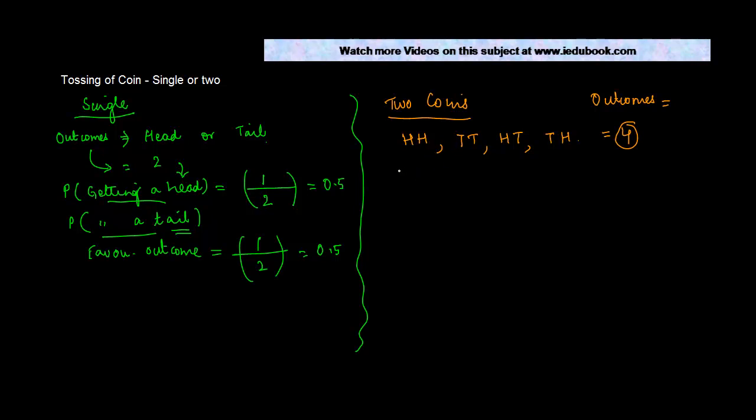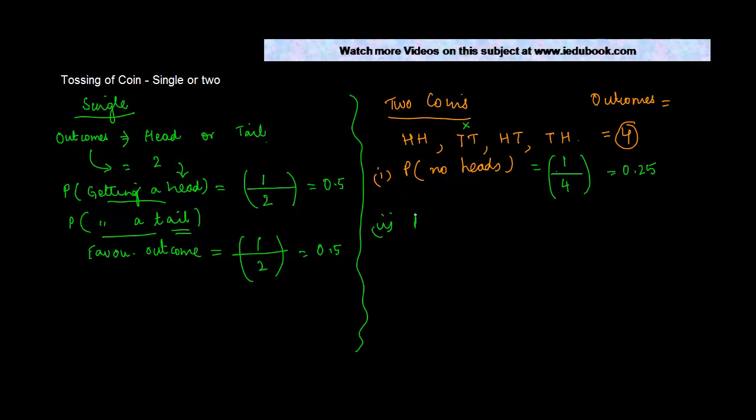Now depending on these outcomes, there could be several questions which can be asked. Let's say someone were to ask you the probability of getting no heads. So in how many cases do you have a situation where there are no heads present? In this it is there, in this it is not there, here also it's there, here also. So the number of favorable events where you don't have any head is 1, right? And the total outcomes are how many? 4. So the probability of getting no heads is 1 upon 4 or 0.25.